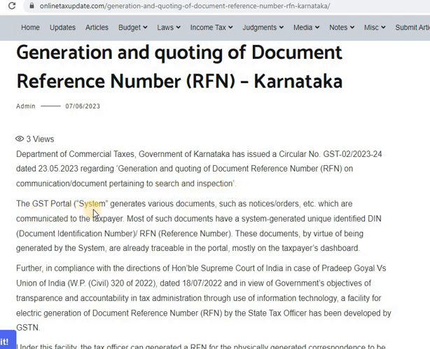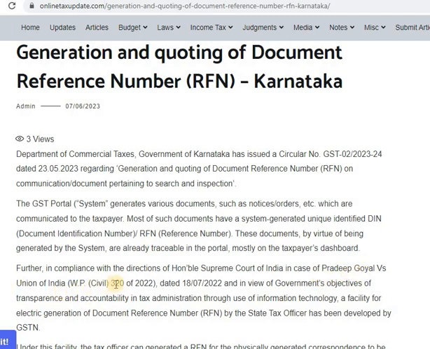The GST portal system generates various documents such as notices, orders, etc., which are communicated to the taxpayer. Most of such documents have a system generated unique identifier, DIN, document identification number, RFN, reference number. These documents, by virtue of being generated by the system, are already traceable in the portal, mostly on the taxpayer's dashboard.